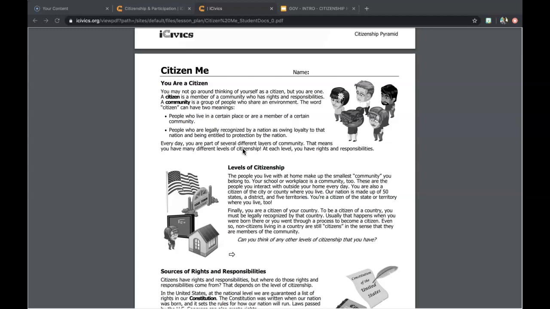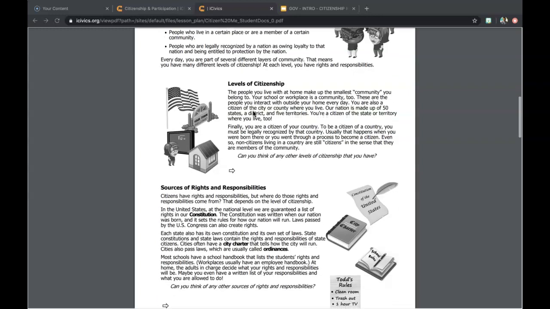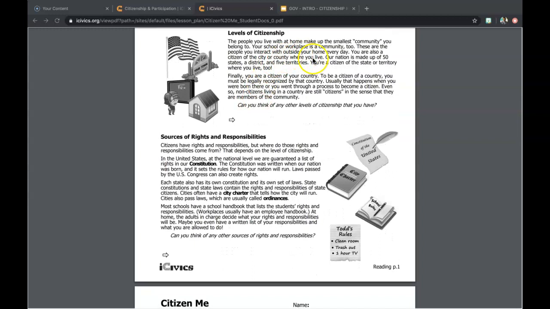Every day, you're part of several different layers of the community. That means you have different levels of citizenship. At each level, you have rights and responsibilities. Let's look at the different levels of citizenship right now. The people you live with at home make up the smallest community you belong to. Your school or workplace is a community too. These are the people you interact with outside of your home every day.